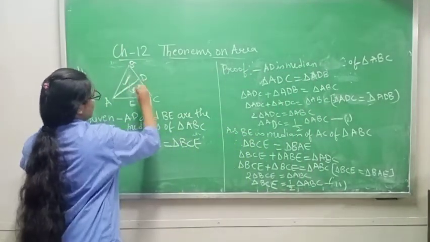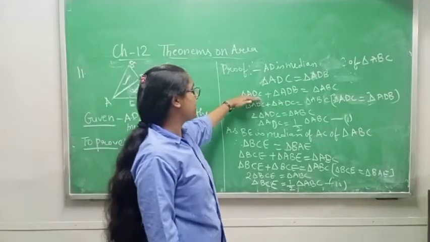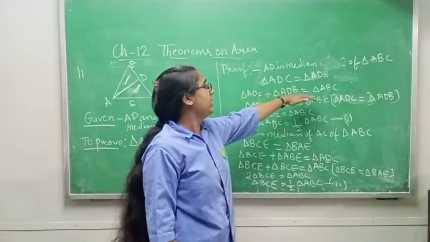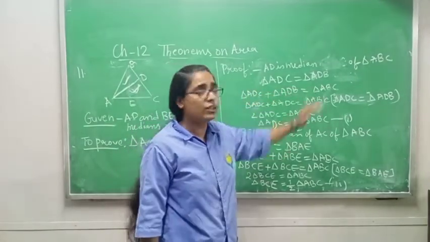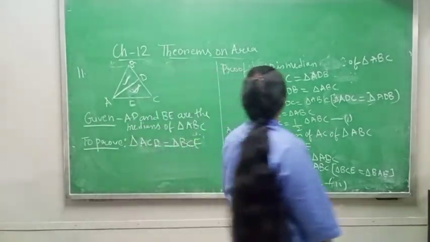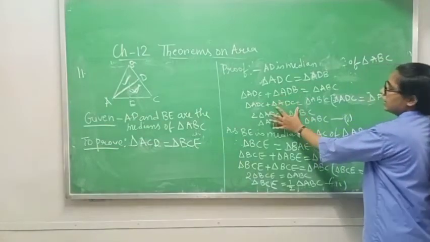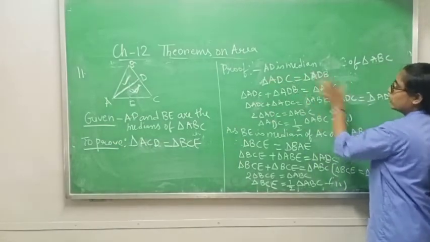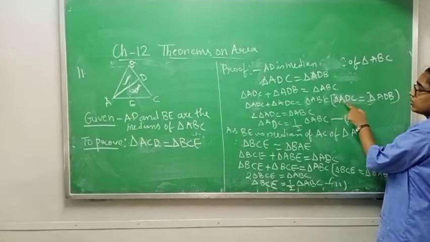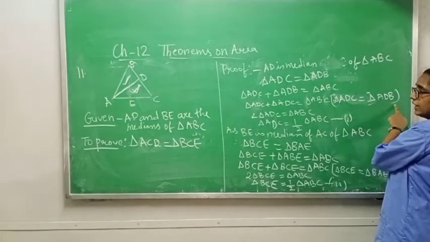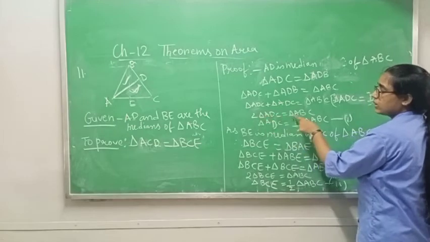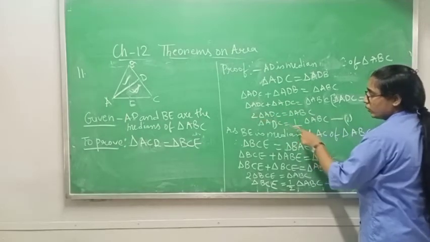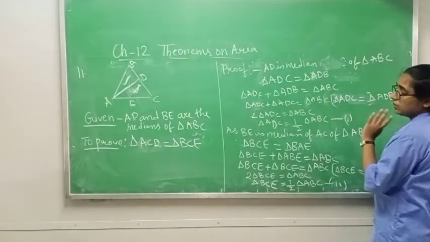So triangle ADC plus triangle ADB equals triangle ABC. Now in place of ADB I am writing ADC, because these two are equal. So ADC plus ADC gives two times triangle ADC, equal to triangle ABC.